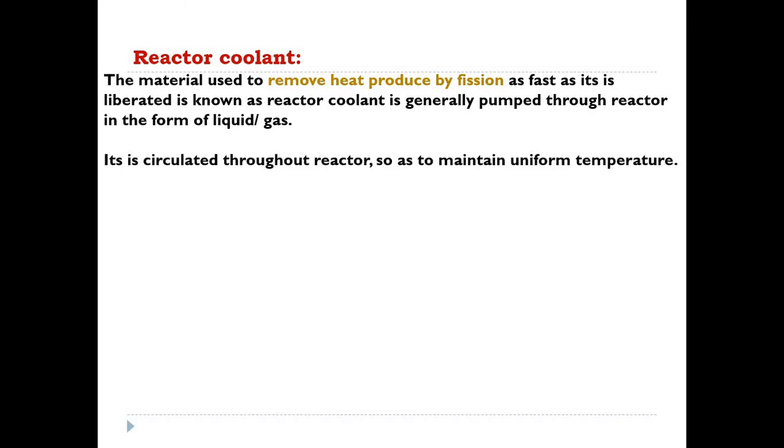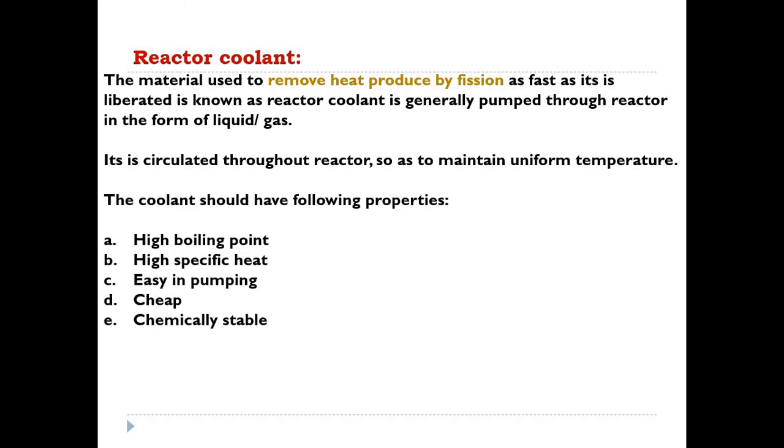That may be a liquid or gas. You people know, like liquid nitrogen or liquid helium, these are highly cooling materials. So any such materials can be used as a coolant for the reactor core. Whenever one needs to use a coolant material, one needs to see the characteristics of that material.